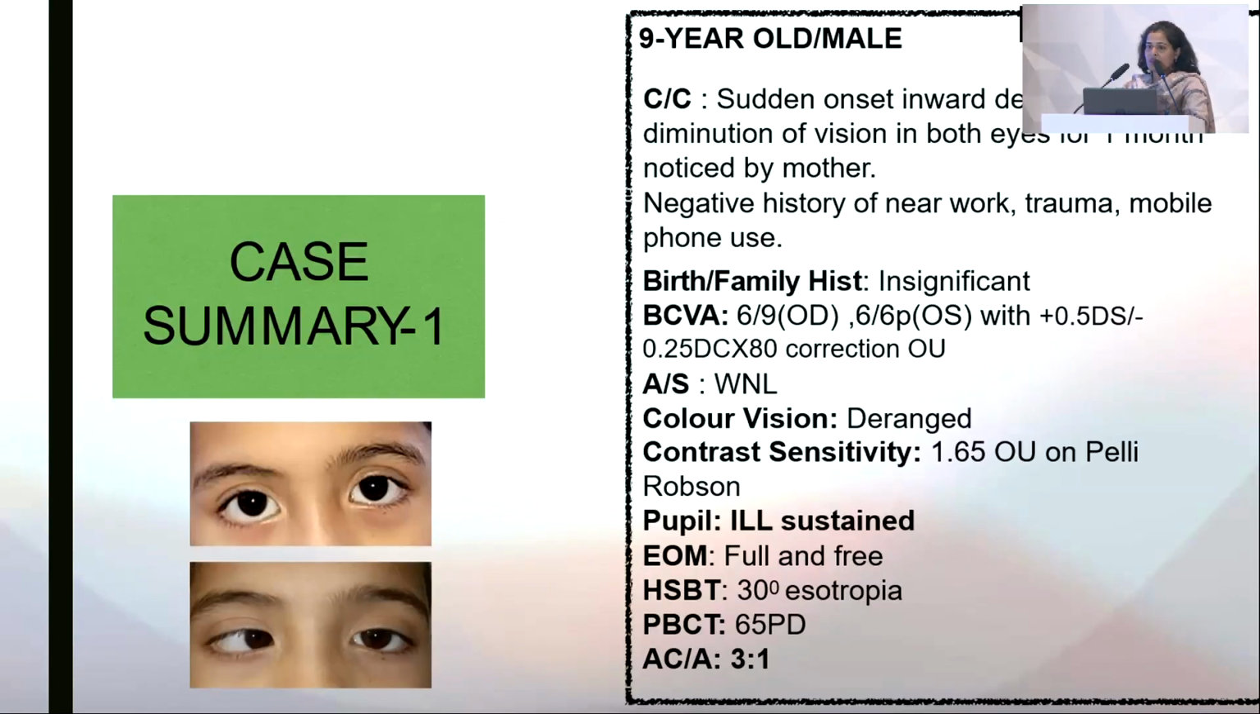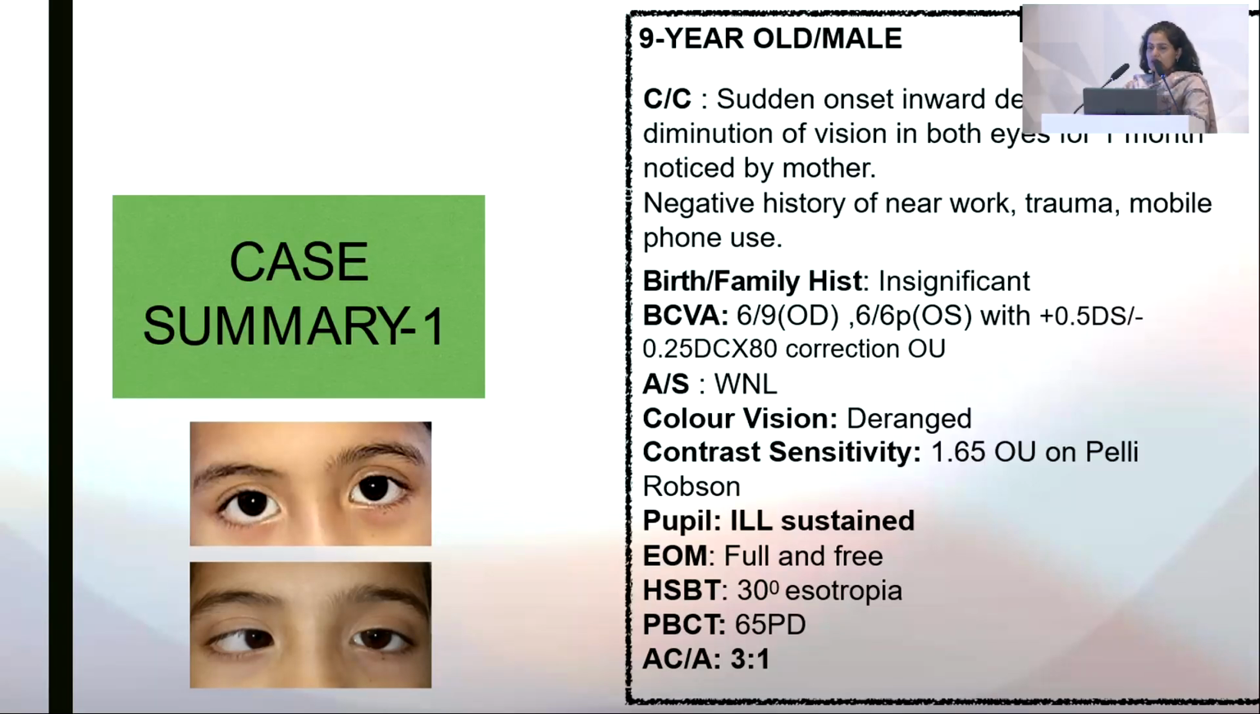associated neurological finding. A 9-year-old male had a history of acute onset of inward deviation with blurring and mild diminution of vision in both eyes for 1 month. There was no significant history related to excessive near work, trauma, or mobile phone use. Family history and birth history were insignificant. Best corrected visual acuity was 6/9 and 6/6 with minimal refractive correction, after cycloplegic refraction was done. Anterior segment was within normal limits.